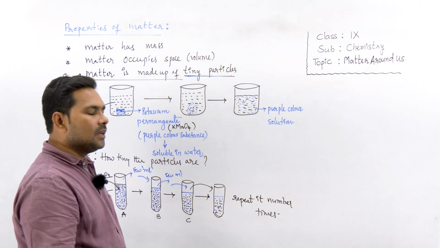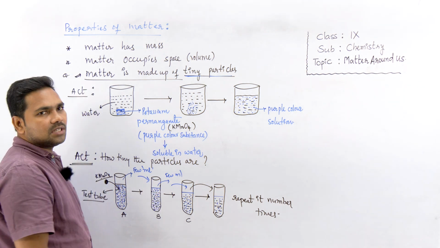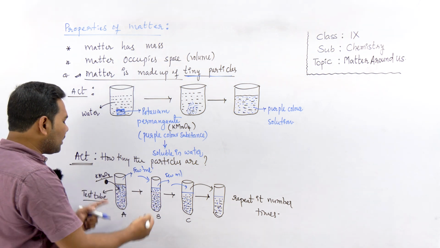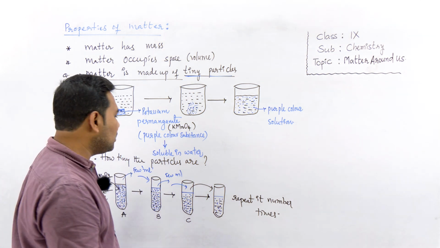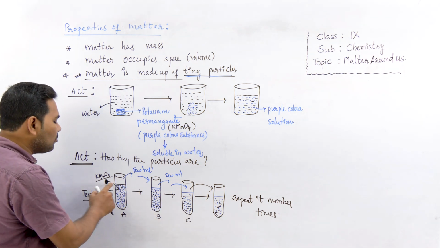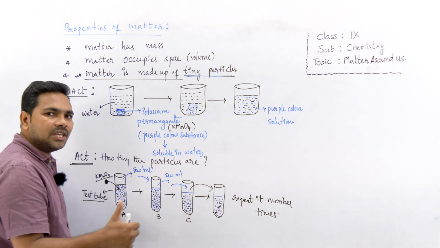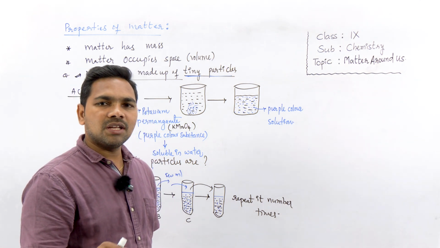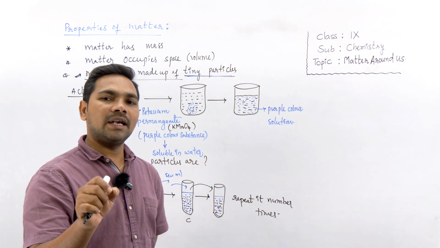This activity can be repeated by using various salts, various soluble substances. You can even try with common salt. Instead of potassium permanganate, you can take common salt and add some amount of common salt to water. So what change do you see? Do we see any color change? Now we don't see any change in color, but there is a change in the taste.